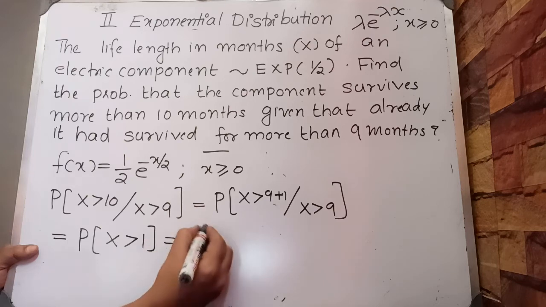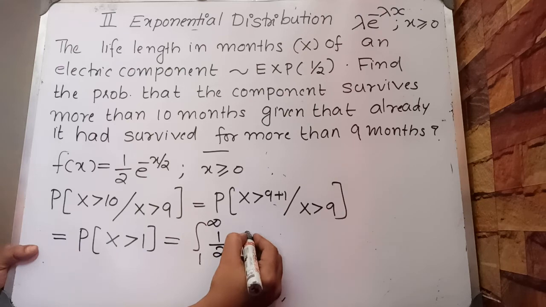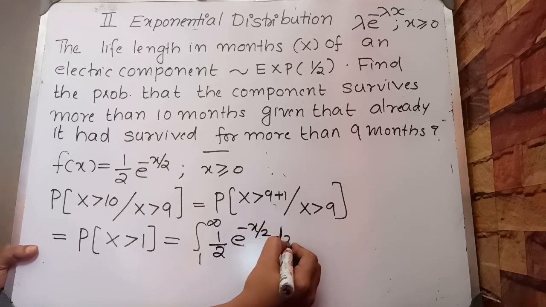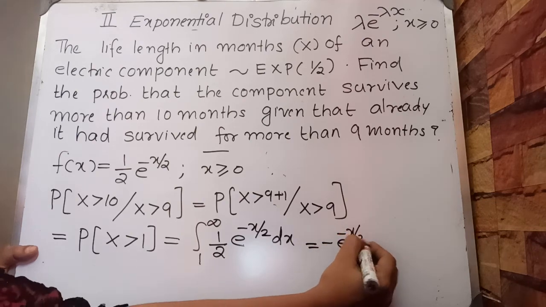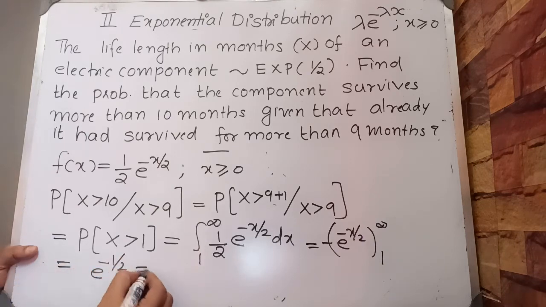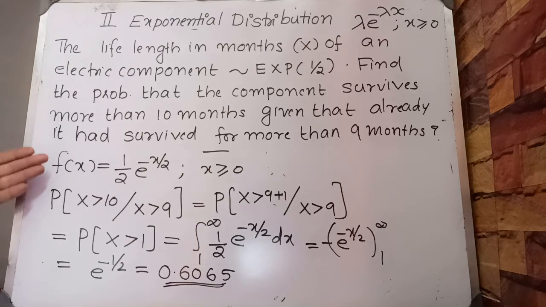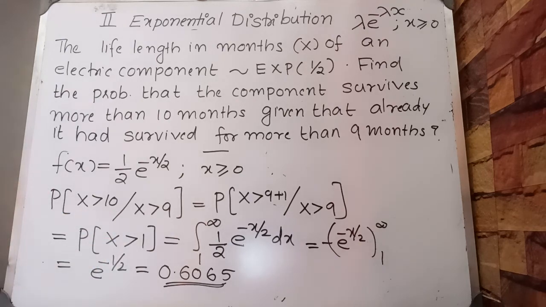That is equal to the integral from 1 to infinity of f of x dx, 1 by 2 e raised to minus x by 2 dx. When we integrate, we get minus e raised to minus x by 2 in the limit 1 to infinity, which is equal to e raised to minus 1 by 2, which is 0.6065. So we applied the memoryless property to find the conditional probability x greater than 10 given x greater than 9.